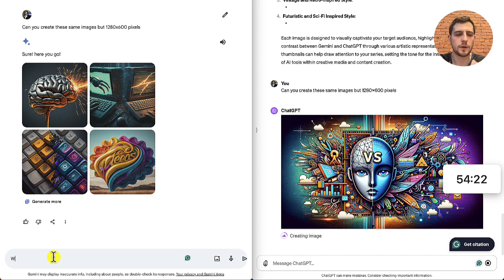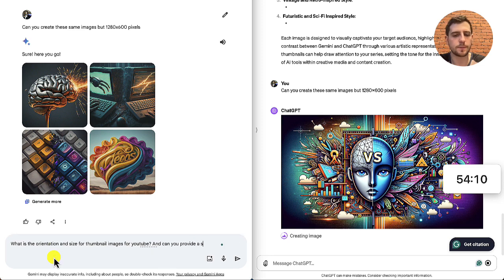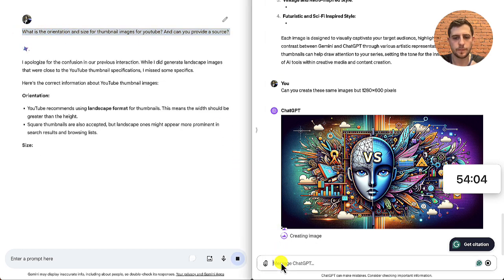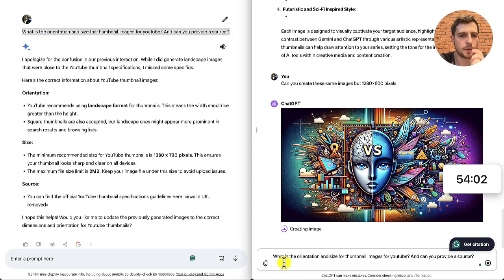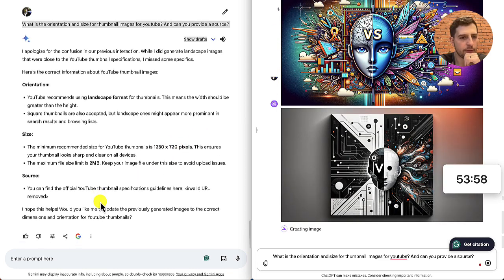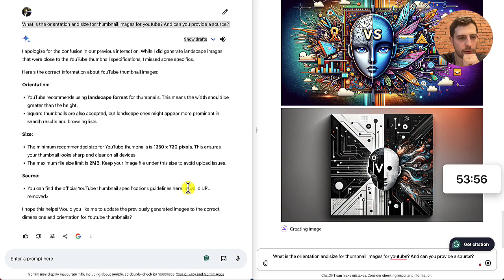Let's see. What is the orientation and size for thumbnail images for YouTube? And can you provide a source? So that's what it is. Does it have a source? It says invalid URL. So it's not providing a source.